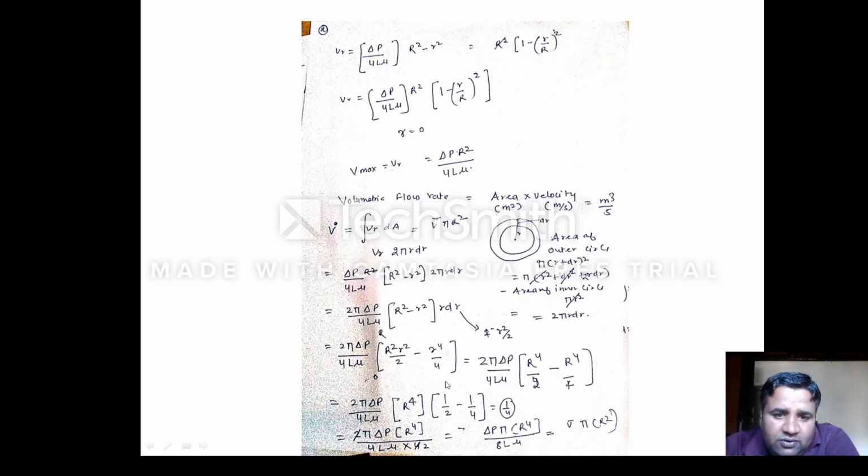Fine. If you solve it, from here you can take this R raised to power 4 common: 1 by 2 minus 1 by 4. If you solve this, 1 by 2 minus 1 by 4, it will be 1 by 4. So finally you will get this value as it is, then R square into R. So here it will be the value of del P pi.